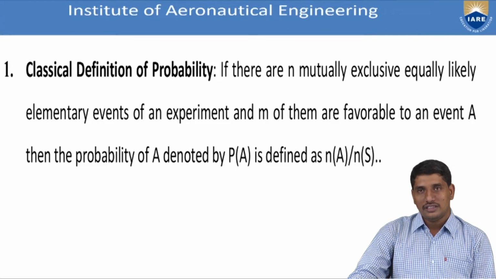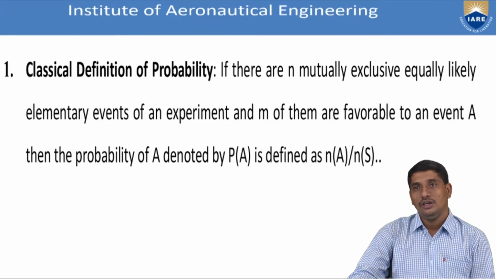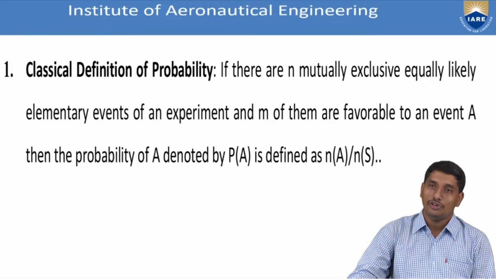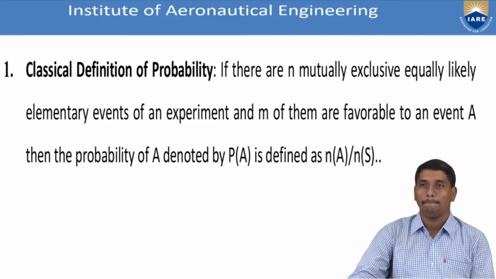That means if S contains E1, E2, E3, and so on up to En, all of E1, E2, E3, up to En are mutually exclusive. That is, no two events can occur simultaneously. In the same way, E1, E2, up to En are equally likely. That is, P of E1 is equal to P of E2, equal to P of E3, equal to P of E4, and so on, equal to P of En. All the n events have equal chances of occurring, equal probability.